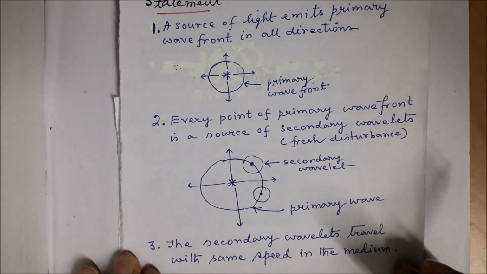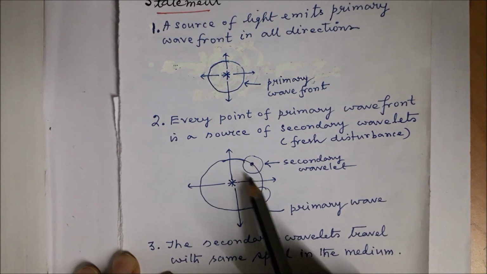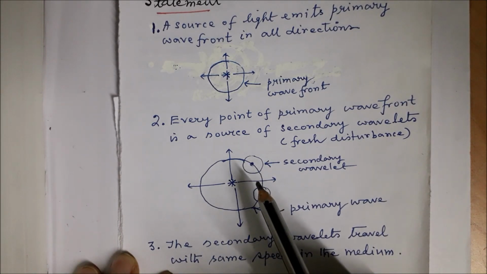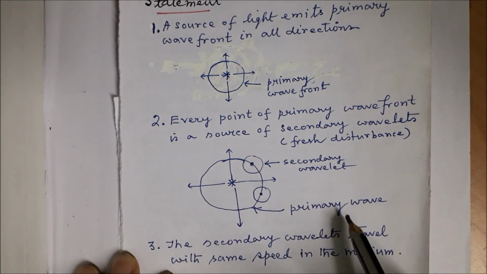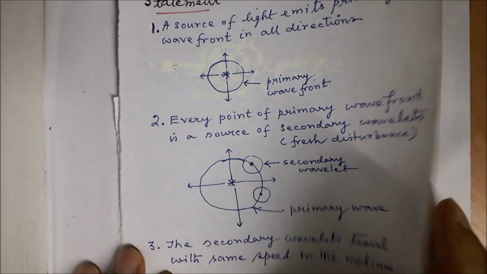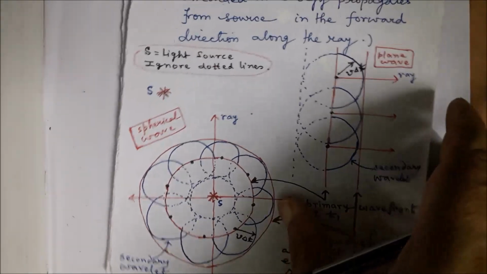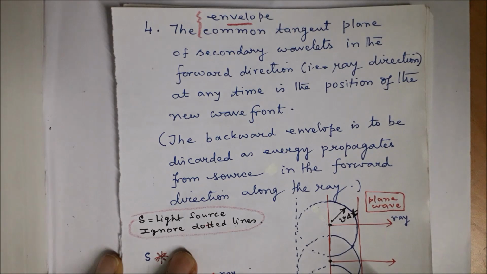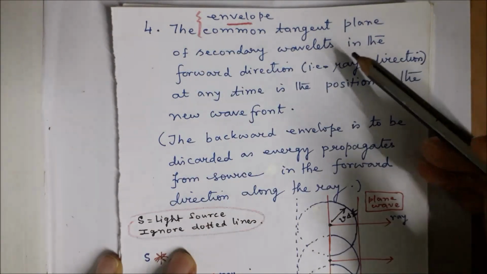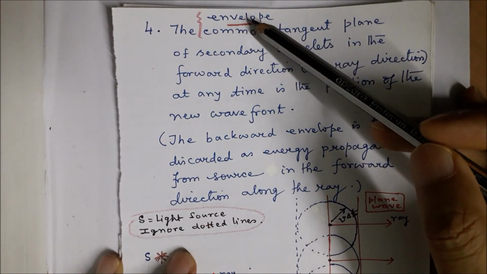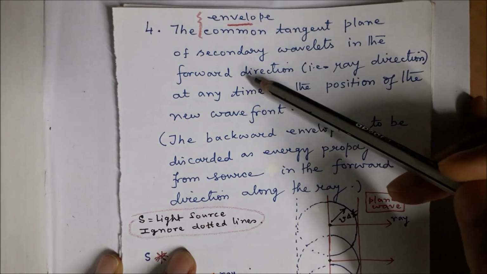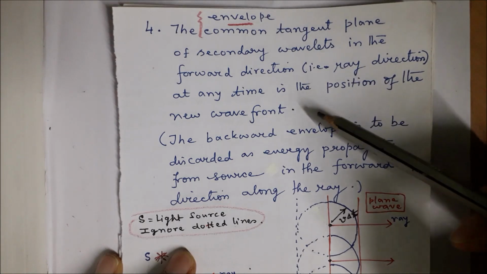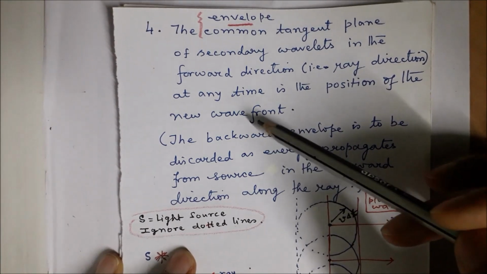Third point is these secondary wavelets or secondary waves travel with the same speed as that of the primary wave in this medium. The fourth point is that the common tangent plane, which is also called the envelope, in the forward direction, that is along the ray direction, will be the new wavefront.